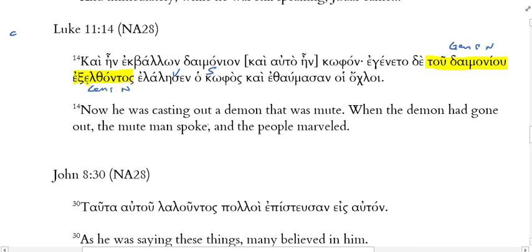The demon is another participant. Main core clause or clauses are over here. We also have the crowd being amazed or marveling, right? Again, the demon is not represented in the main clauses, but is represented in the genitive absolute. So we're going to translate this as, "when the demon went out, the mute man spoke, and the crowd marveled."